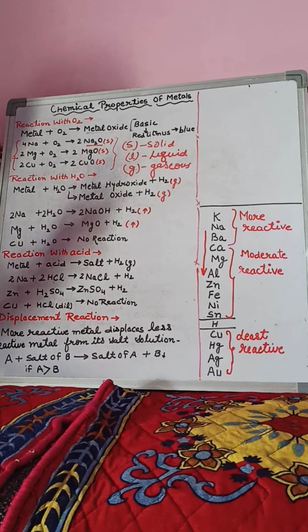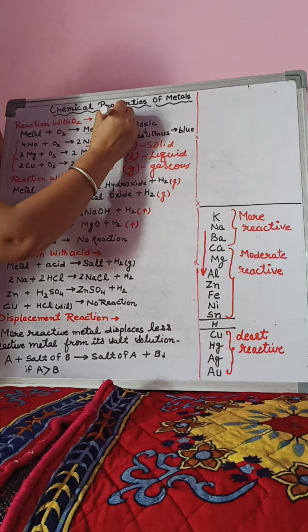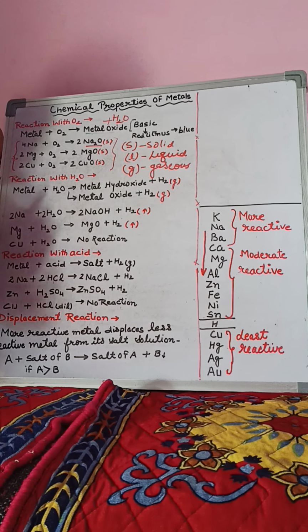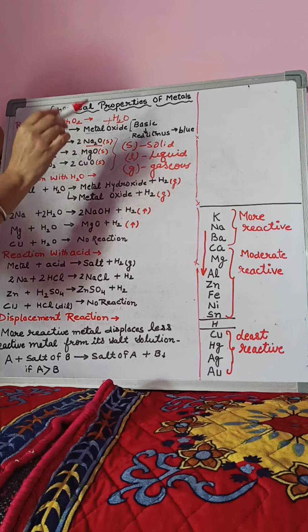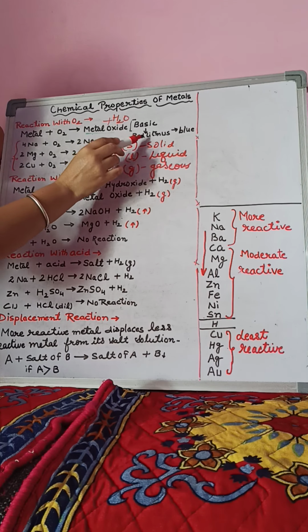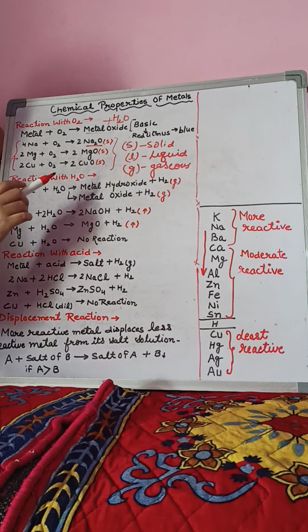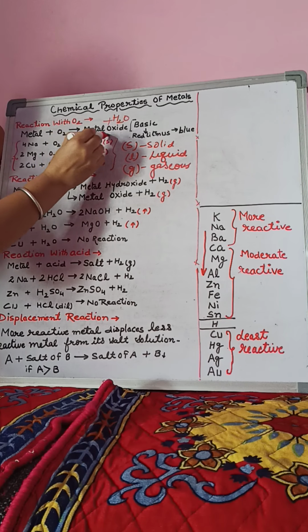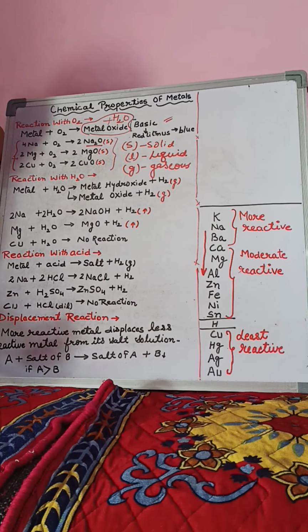Now, when we dissolve metal oxide in water, we get a solution. When we dip red litmus paper into that aqueous solution of metal oxide, red litmus paper turns blue. It directly indicates that the solution of metal oxides, or we can say metal oxides, are basic in nature. What kind of nature do metal oxides have? Metal oxides are basic in nature.